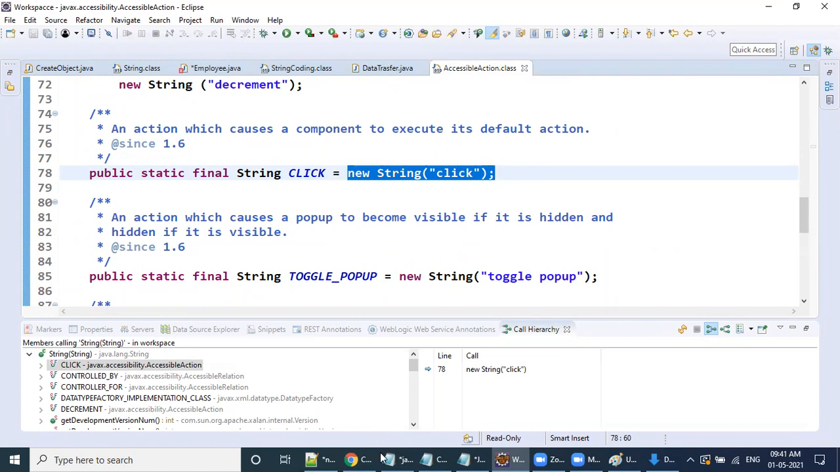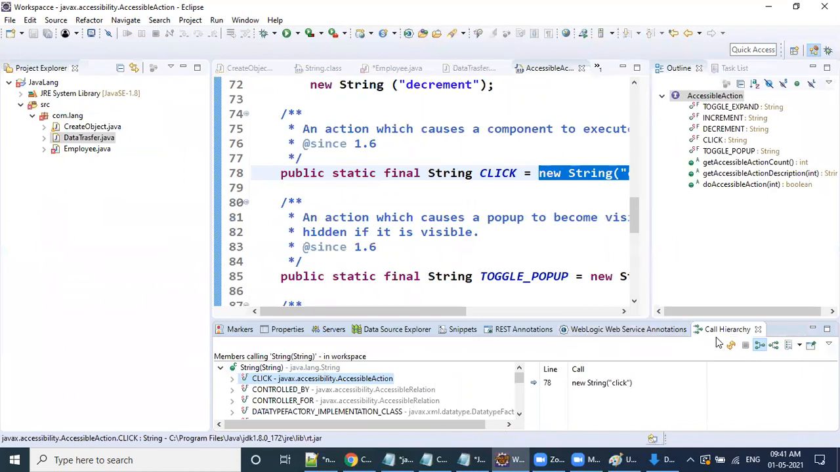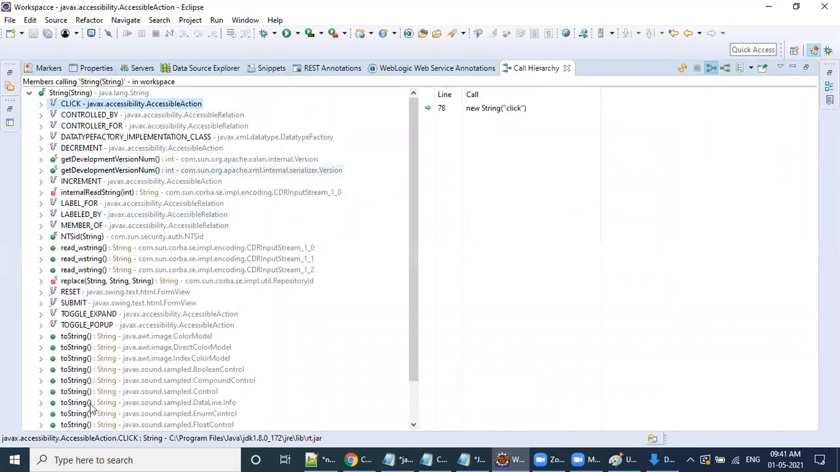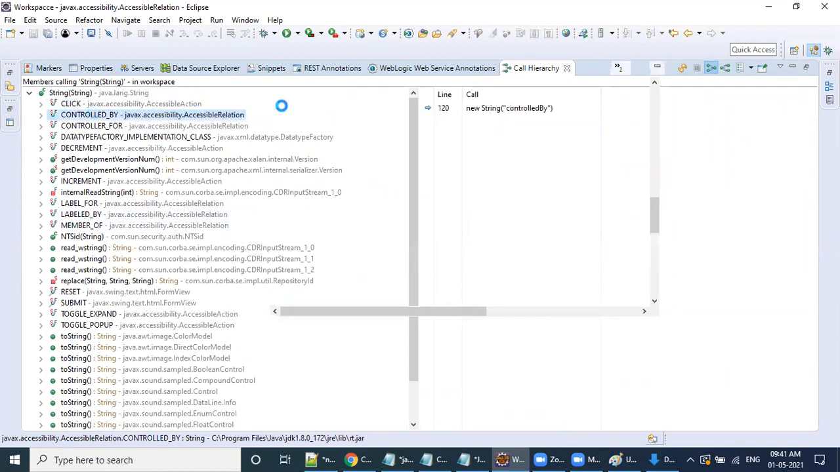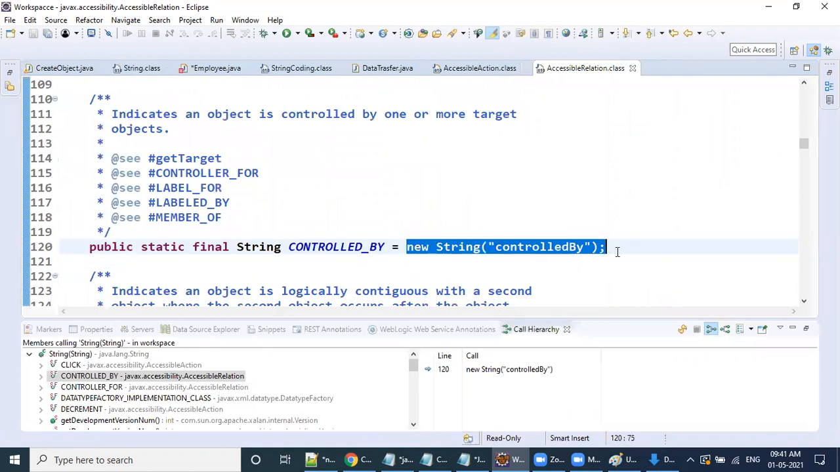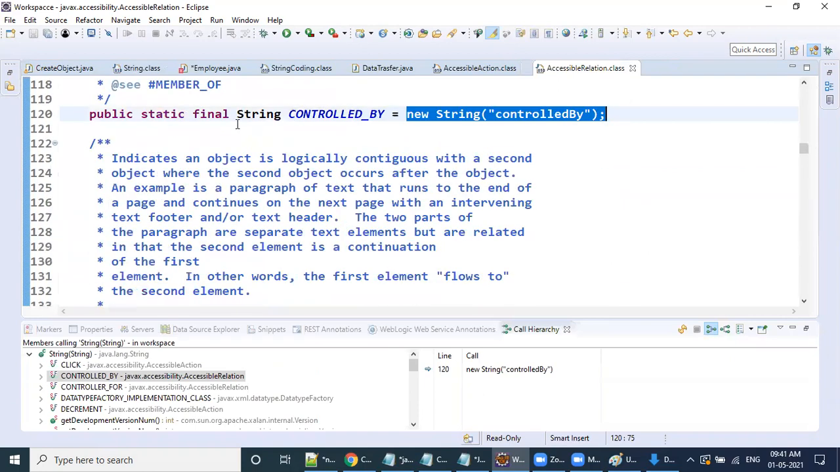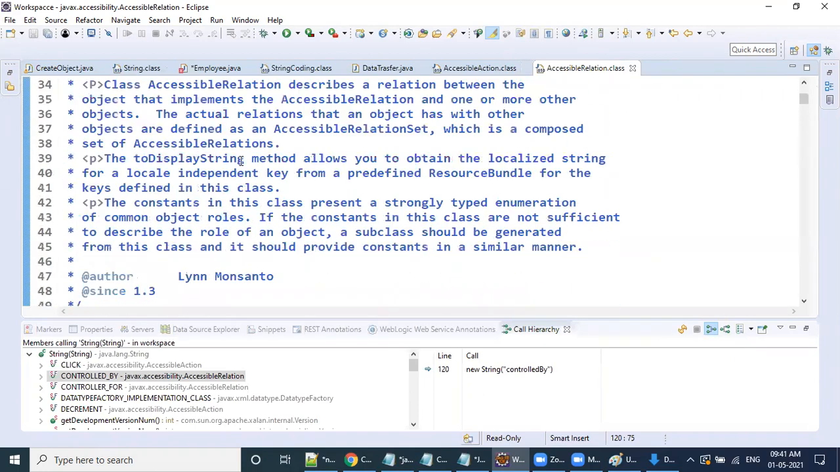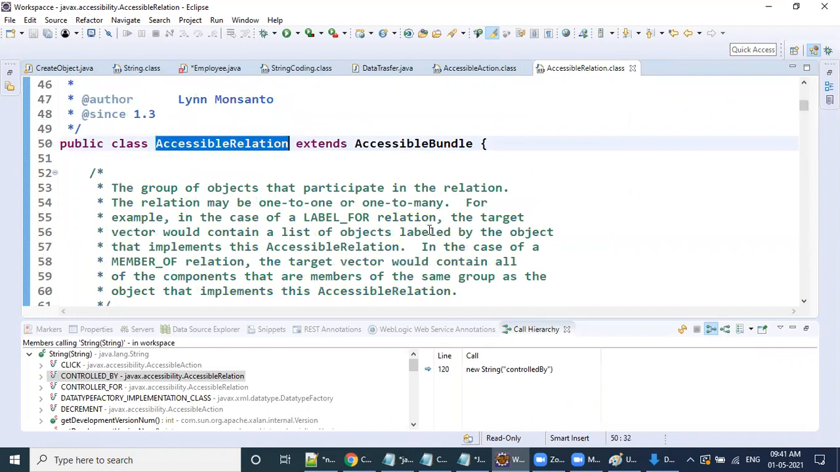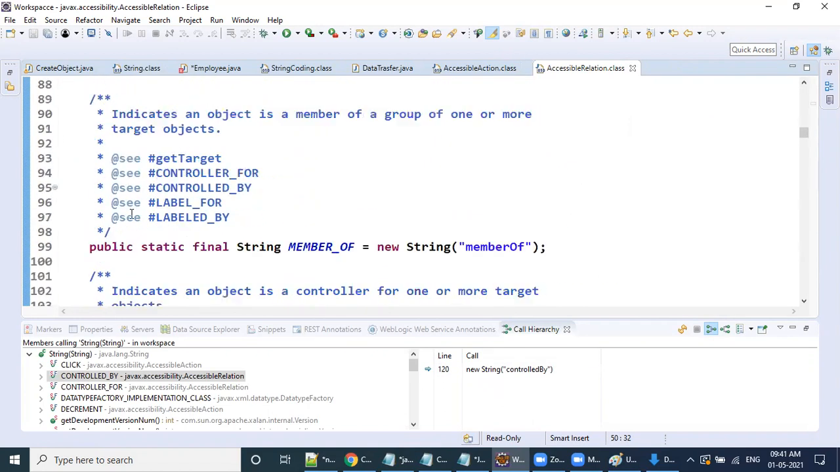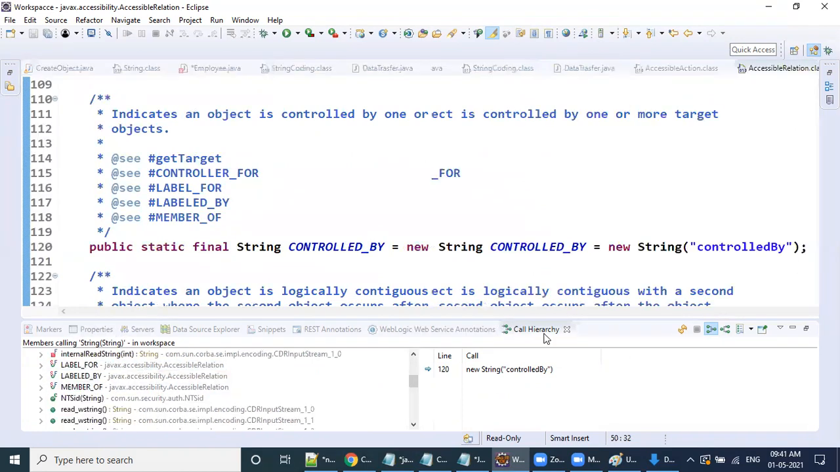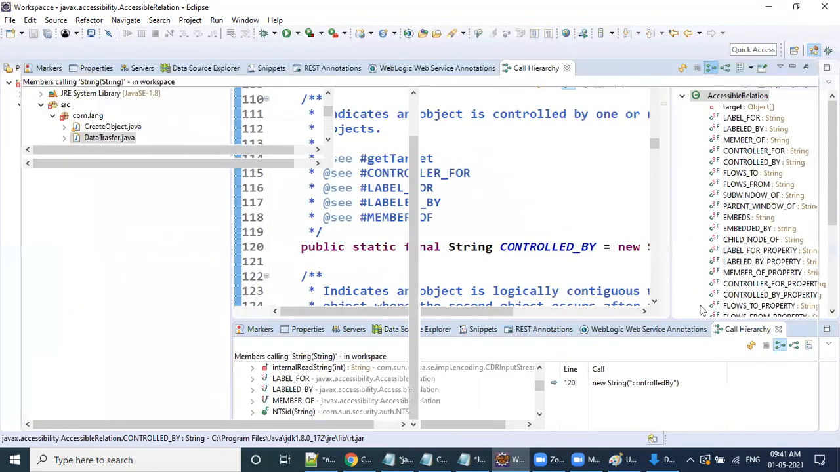Now tell me the answer. Once we define a constructor, how many times can you call? Answer is in your hands here. How many times can I call? Only one time or multiple times? Multiple times. Right? Multiple times. In the similar way, go to another class. See here. This is all nothing but constructor invocation or constructor call. AccessibleRelation is the one Java class, maybe an interface, I believe. Yeah, it is a class. In this class, they are calling at line number 120. Okay, like that, there are n number of times this constructor is called.